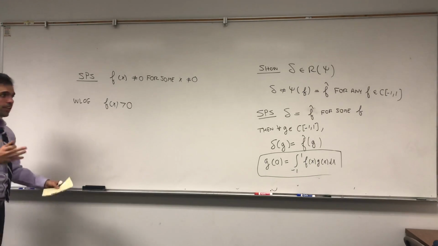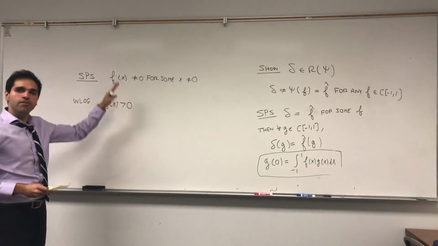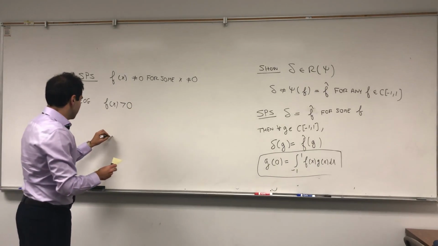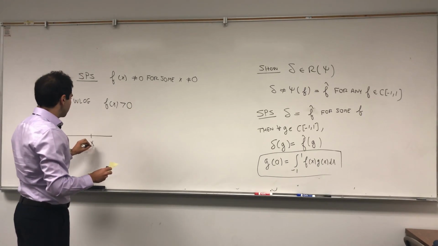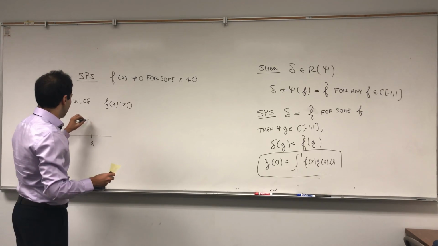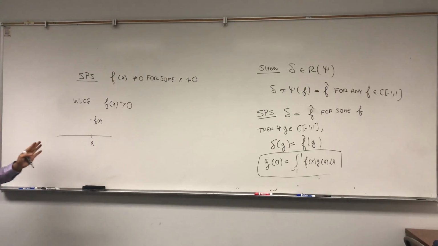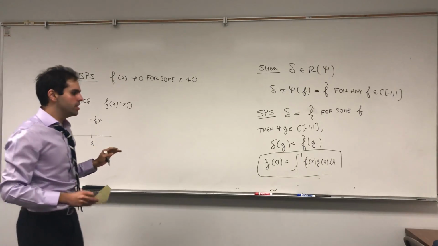Again, the reason is if you assume it's negative, just repeat the same proof and you get a similar contradiction. So we basically have some x where f is positive. In particular, so far, we haven't used continuity yet.